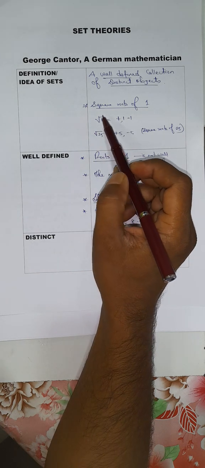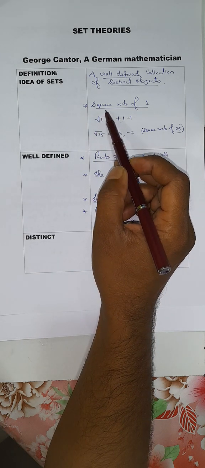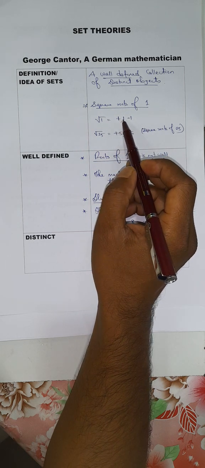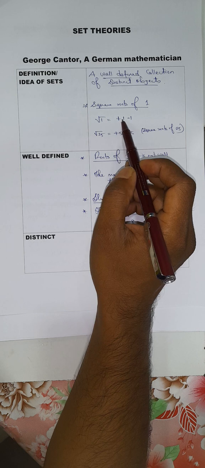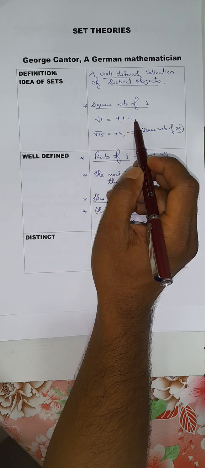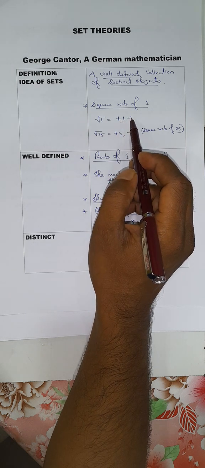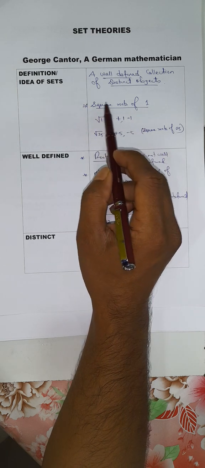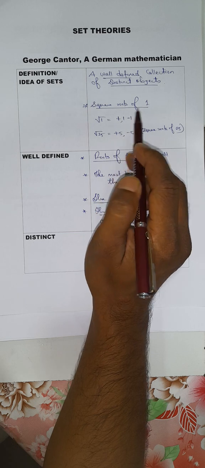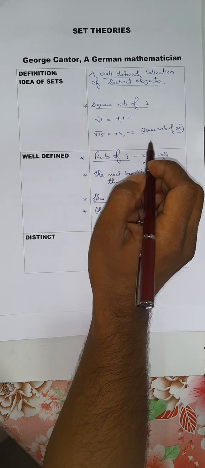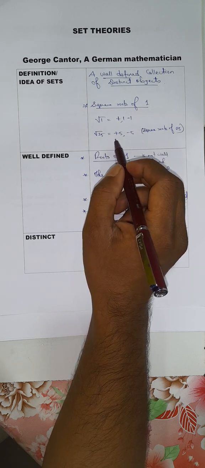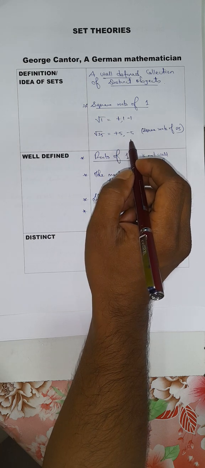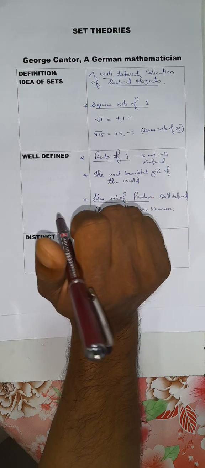Say, for example, if I ask you, what are the square roots of 1? Square roots of 1 means there are two roots of 1. One is plus 1 and another is minus 1. That means you have distinct replies against this statement. So, this statement is well-defined. Similarly, square roots of 25, answers are plus 5 or minus 5. You have distinct objects against this statement.